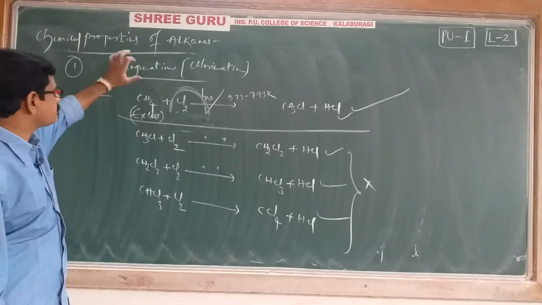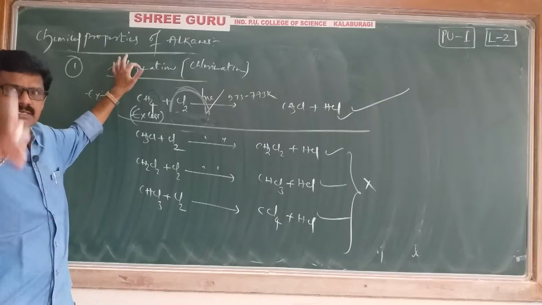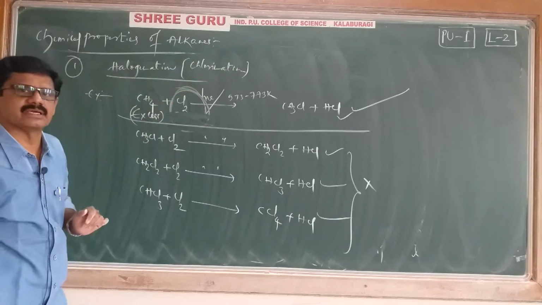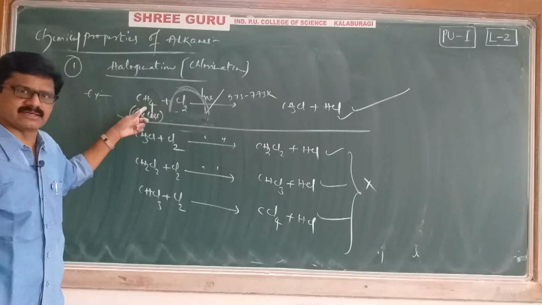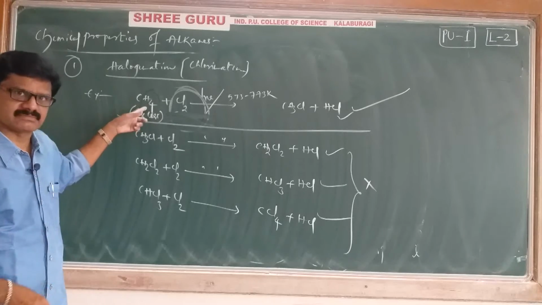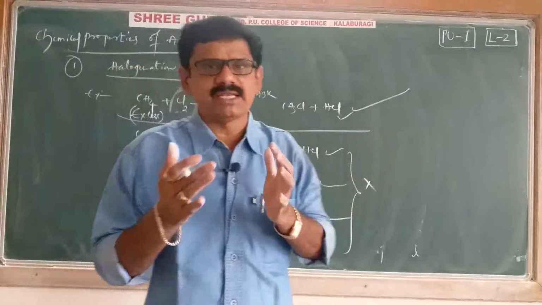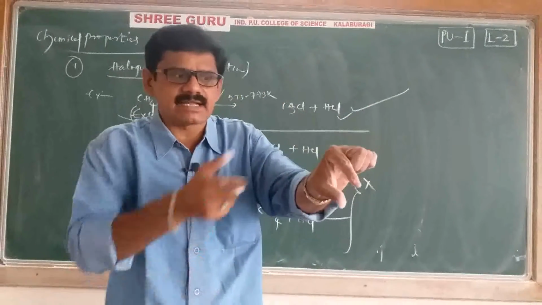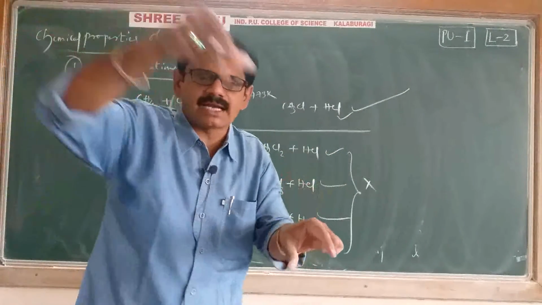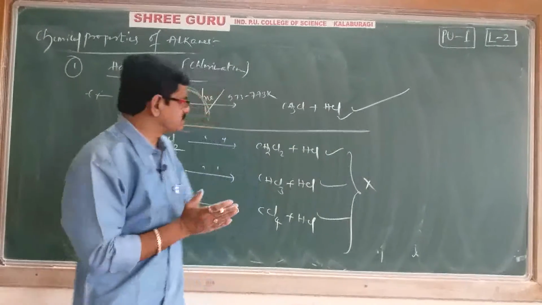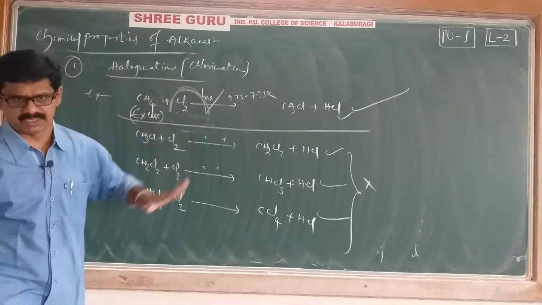Once again, the first chemical property is halogenation. Which halogenation are we doing? Chlorination. We are substituting chlorine in place of hydrogen. It is 100% a substitution reaction only. What is the meaning of substitution? It means the existing atom we are removing, and a new atom we are keeping. That is what is called the substitution process. Right. This is the first chemical property.